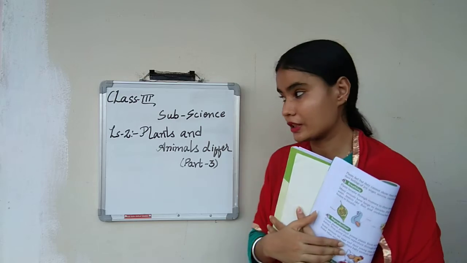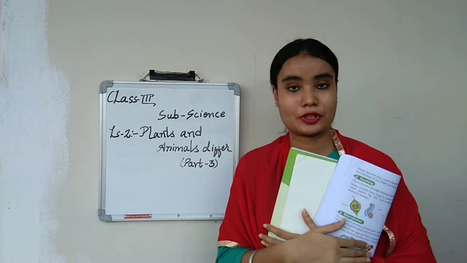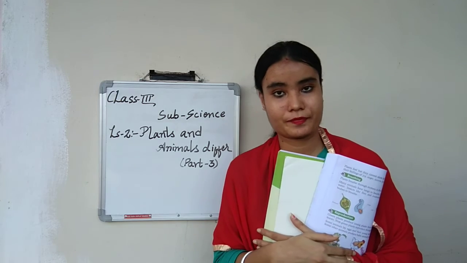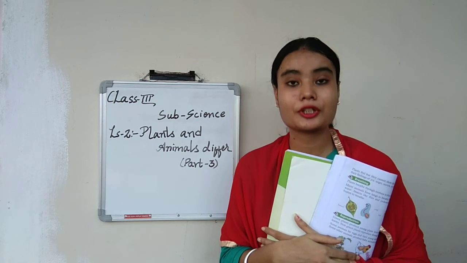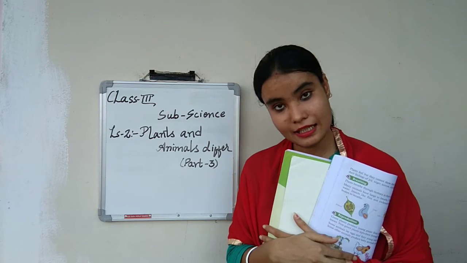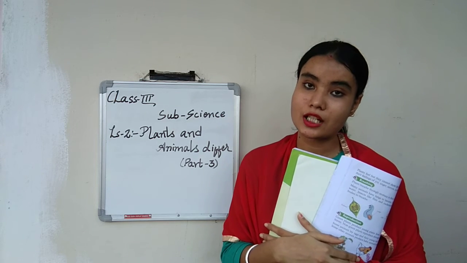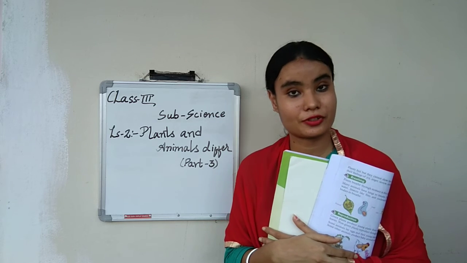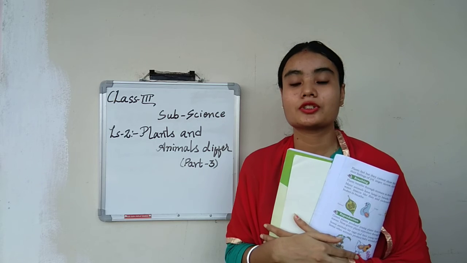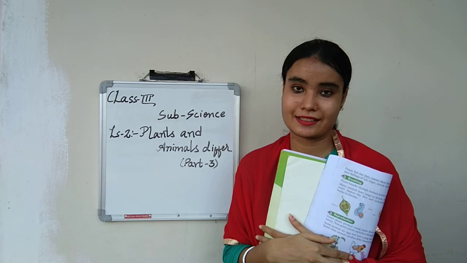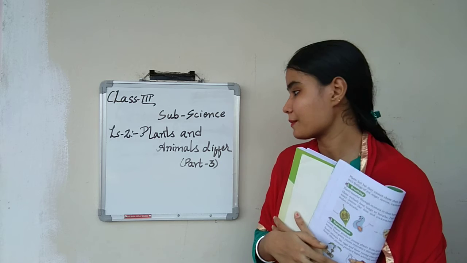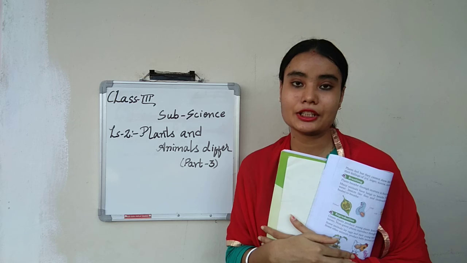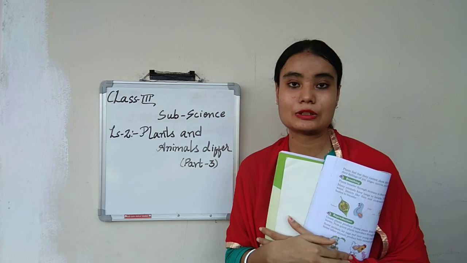Okay children, so with this we have completed lesson number 2 of science, that is plants and animals differ. I want you to watch the video as well as read the lesson, because in the class we used to make you read, but now we are going for online classes and here I cannot make you read, so it is your responsibility, children, at home. You take out your reader and you read the lessons. Okay, so yes, we have completed the lesson. Few question answers are left, that also I'll give you. Okay, till then you watch the video and understand the topic.